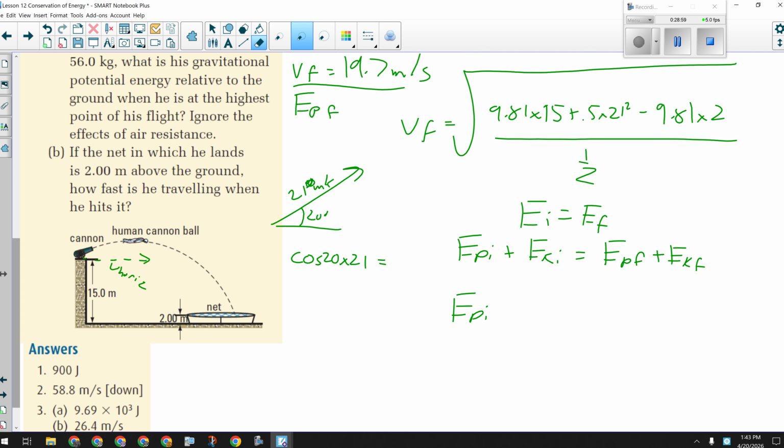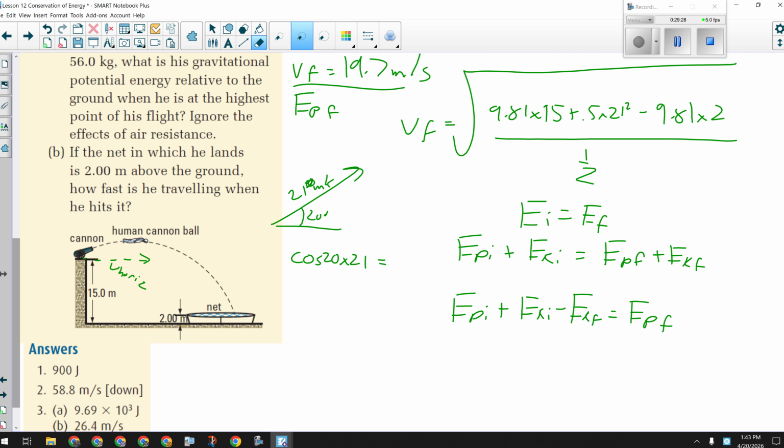So EP initial plus EK initial minus EK final equals EP final. That's all I'm asked to get. I'm not asked to calculate his height, just his gravitational potential energy. So here is a situation where I can't cancel mass. Is mass part of your energy?